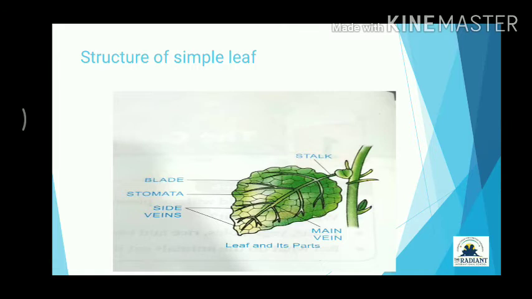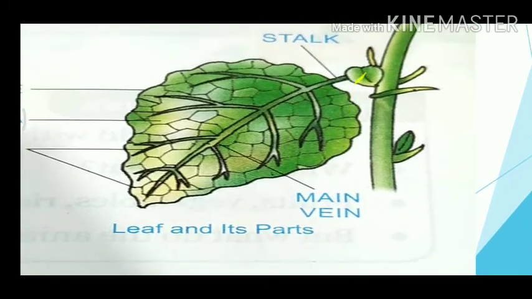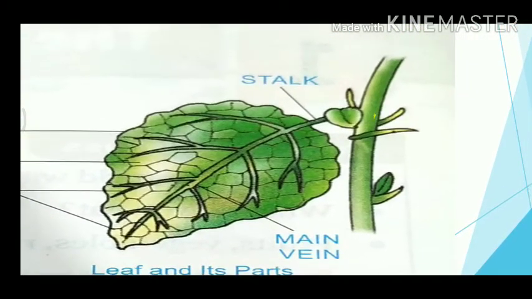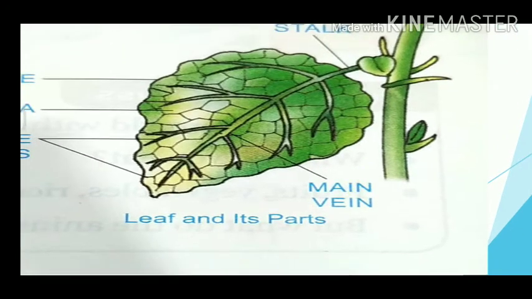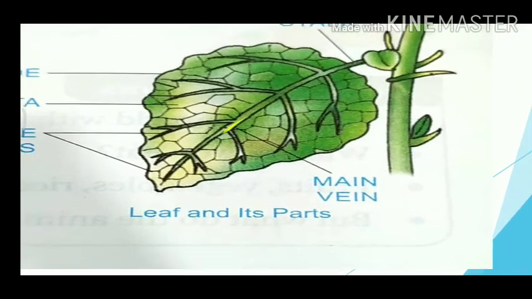See, now I will explain to you the structure of a simple leaf. If you see over here, this is its stem. With the stem, the leaf is joining. That part is called the stalk. Over here in the middle is the main vein.